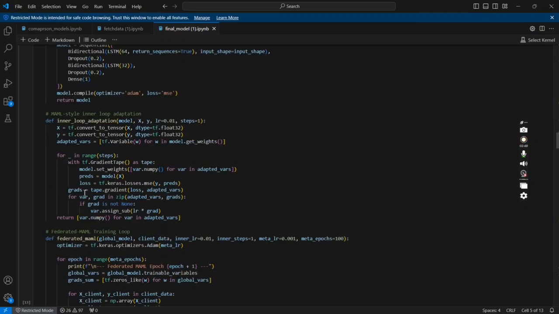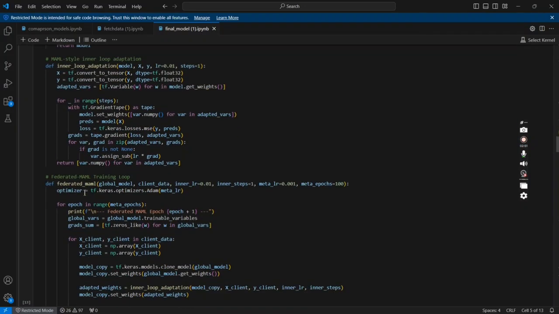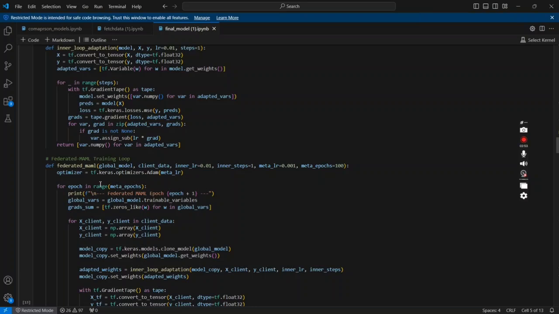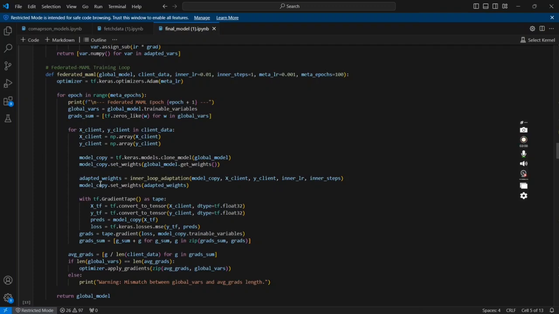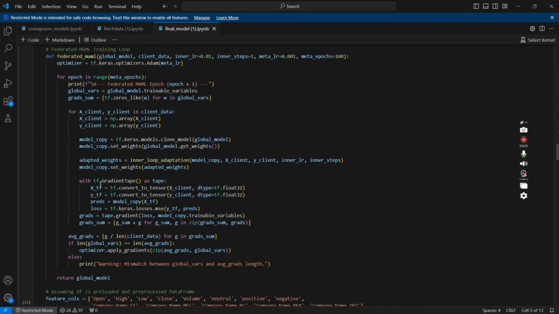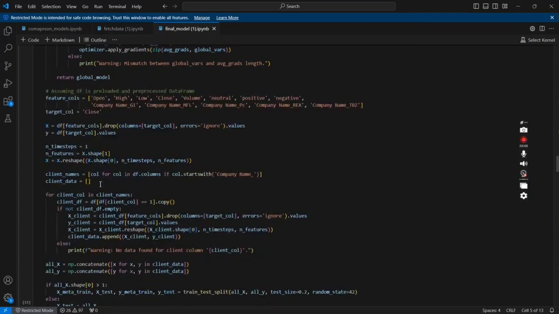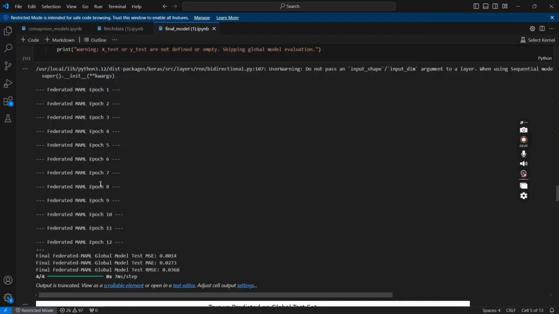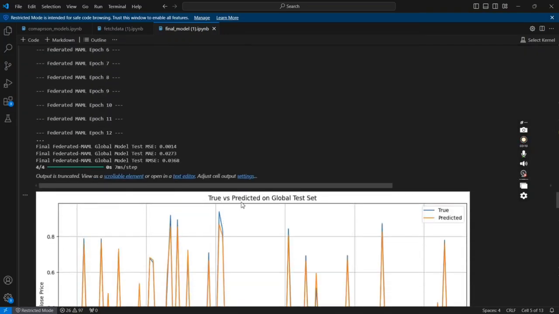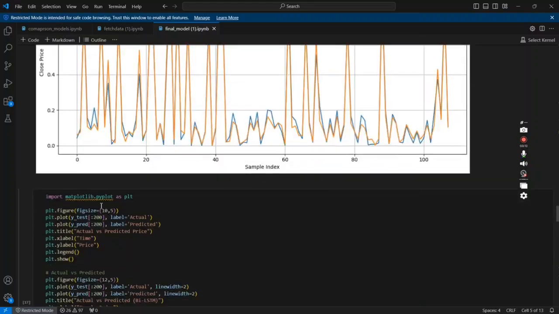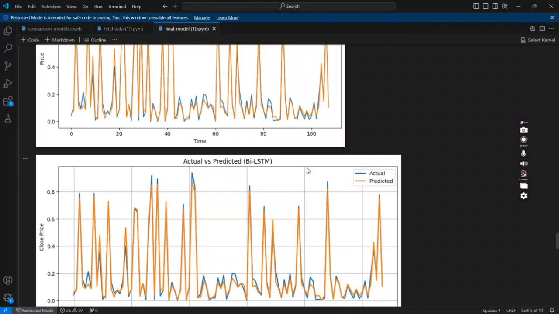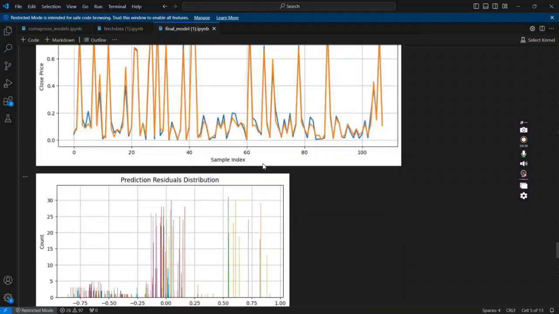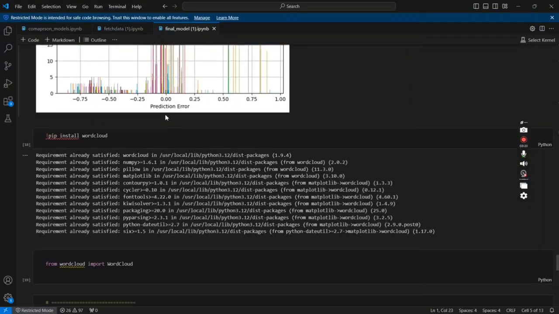using very few updates. The accuracy evaluation of the proposed model. After training, I evaluated the proposed model using standard regression metrics: MSE, mean squared error; RMSE, root mean squared error; and MAE, mean absolute error. It is true versus predicted on the global test set. Here is the actual and predicted price using BiLSTM. Prediction residual distribution.